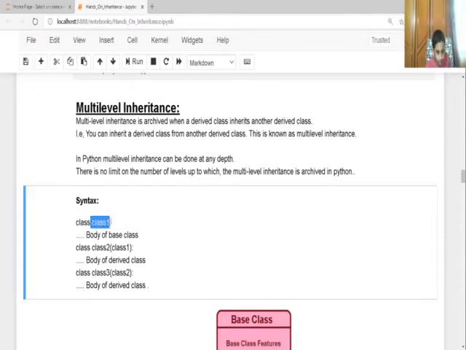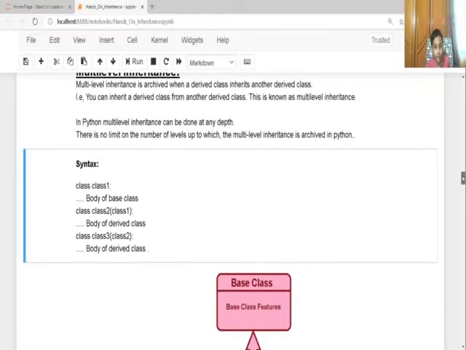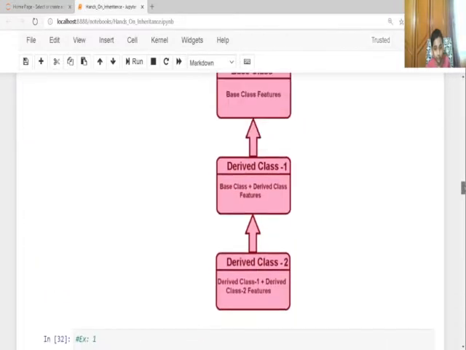Class 1, colon right here, then the body of the base class. Then the keyword class 2, with class 1 in parentheses, and a colon, and the body of this derived class. Then the keyword class 3, with class 2 in parentheses, and specify a colon and the body of the derived class.